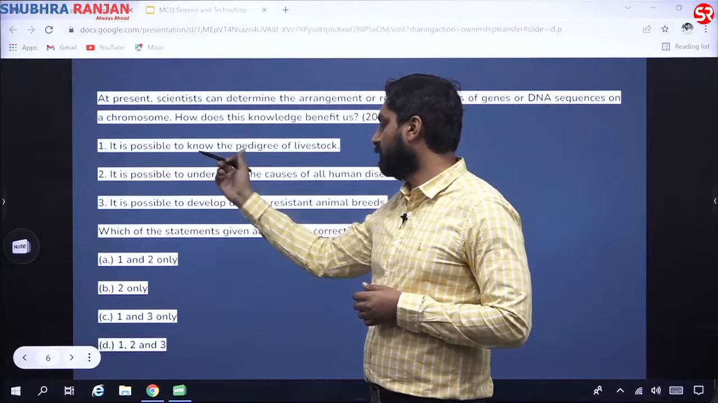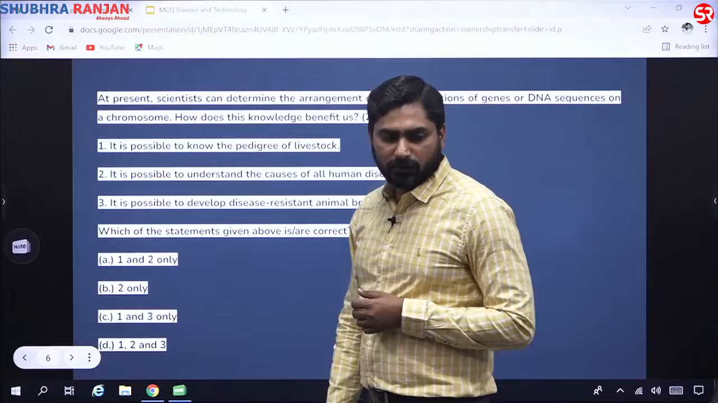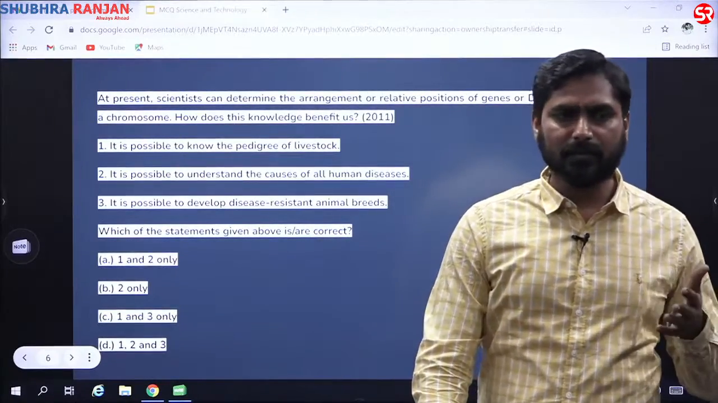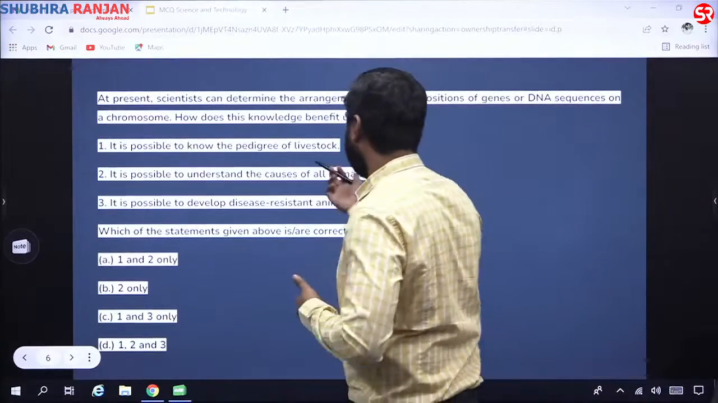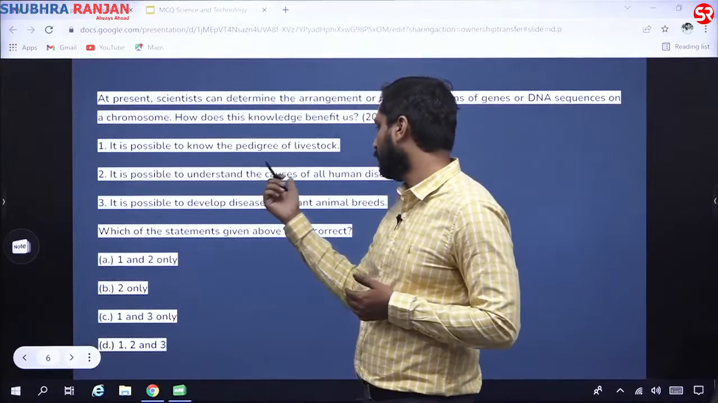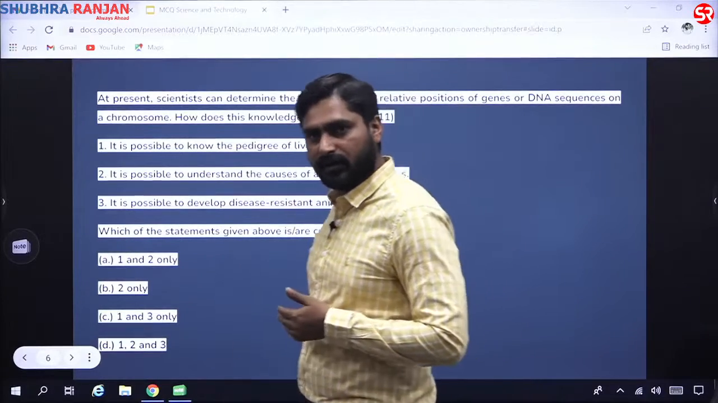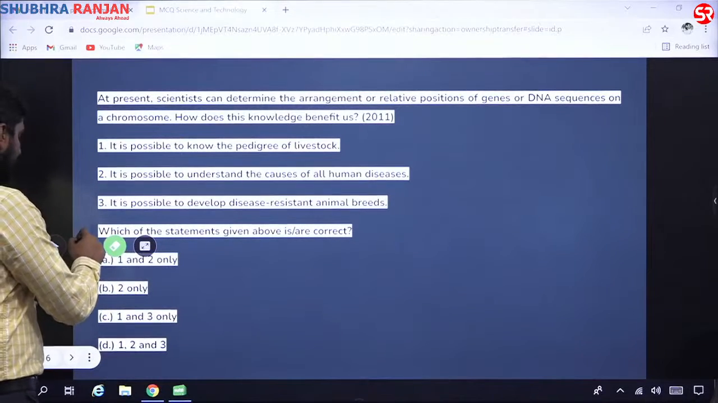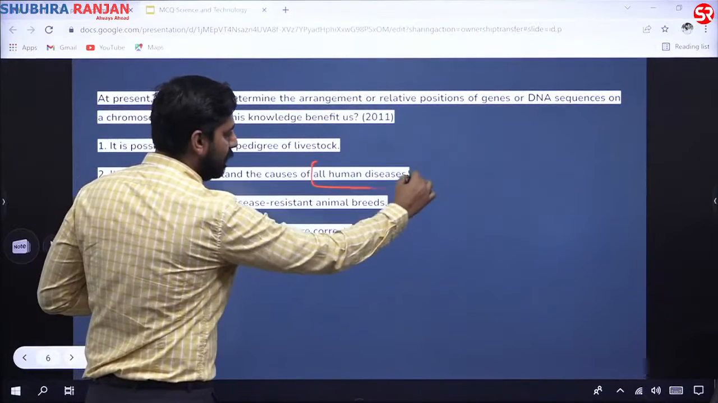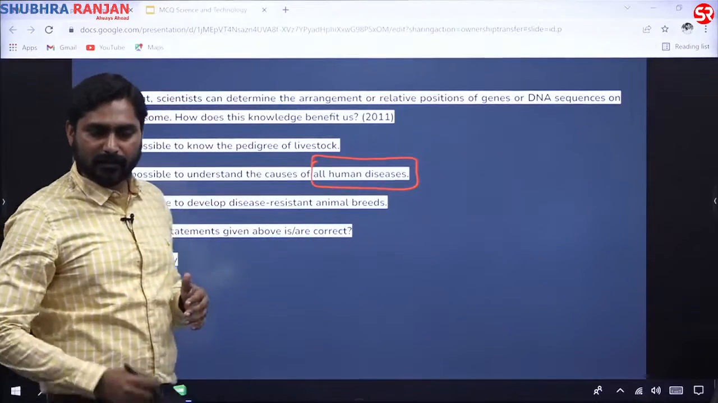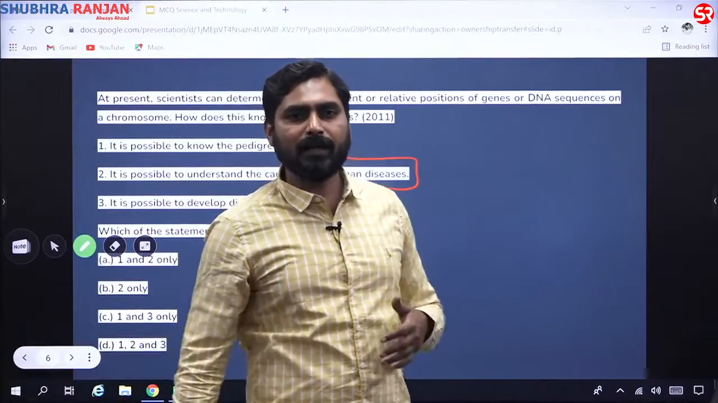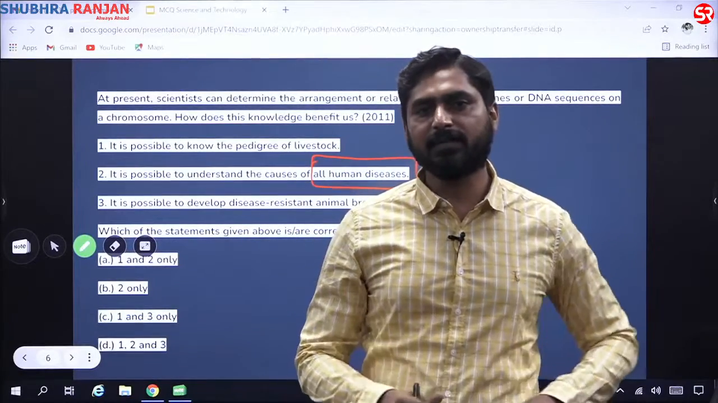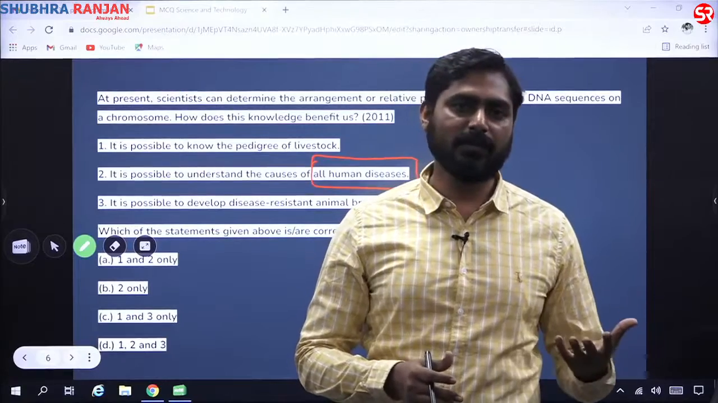Does it say it is possible to know the pedigree of livestock? So let us say you do not know what pedigree is, but then we might move to the next question. It is possible to understand the causes of all human disease. Now here it should have caught your attention that the words "all human disease" are extreme words. So can the Human Genome Project, has it solved all the human disease, or has it deciphered which disease is caused by which pathogens or by defects in which genes?